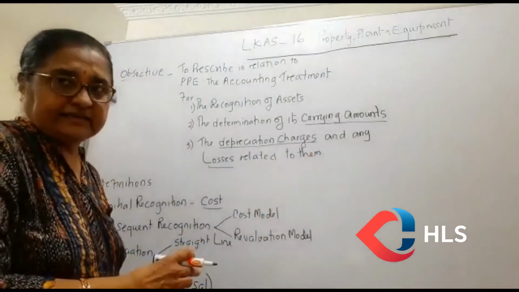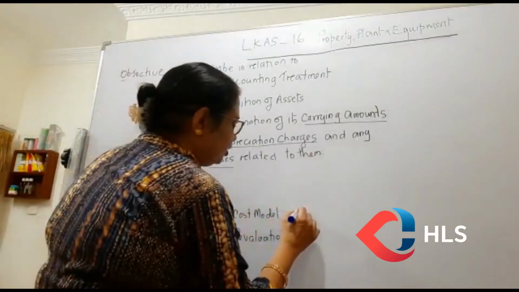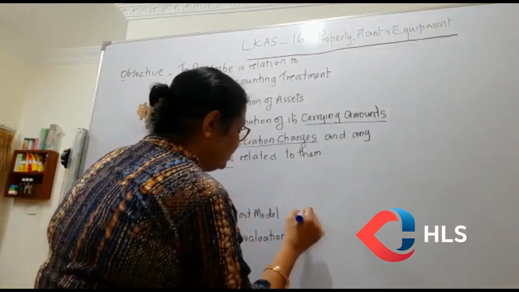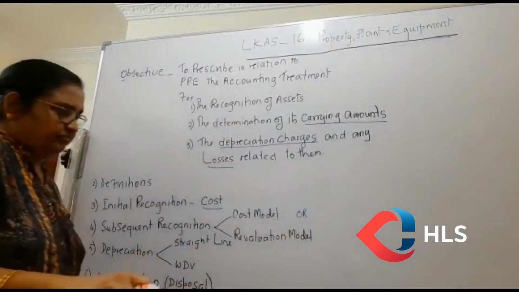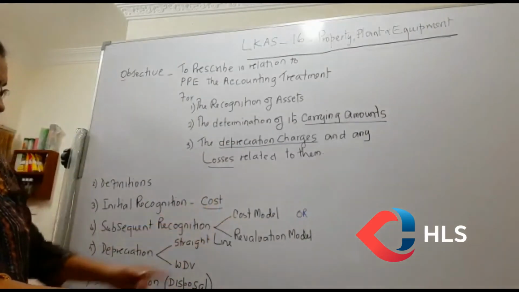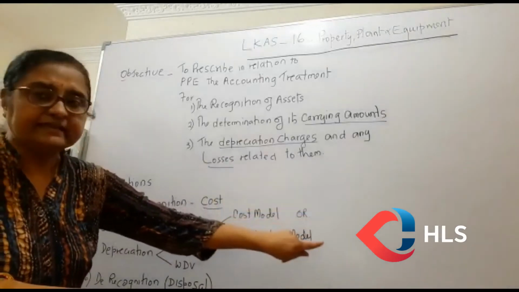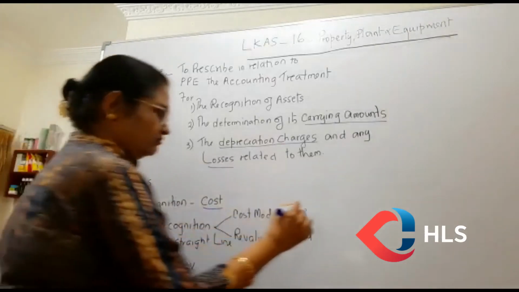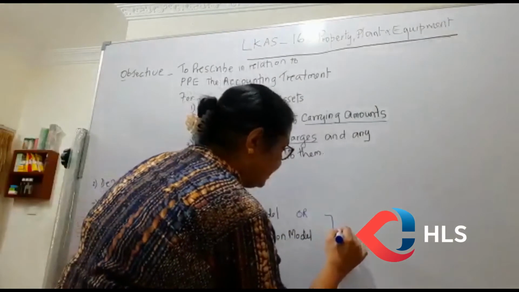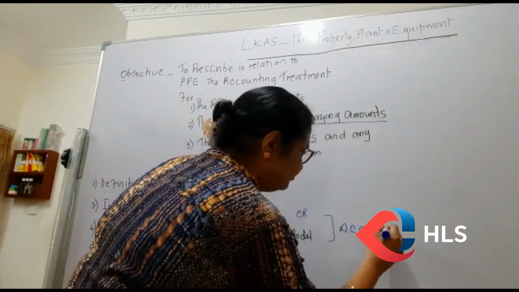So the standard allows you to select 2 models, either the cost model or the revaluation model. When you are doing this, you should notice that selecting these models is selecting accounting policies.